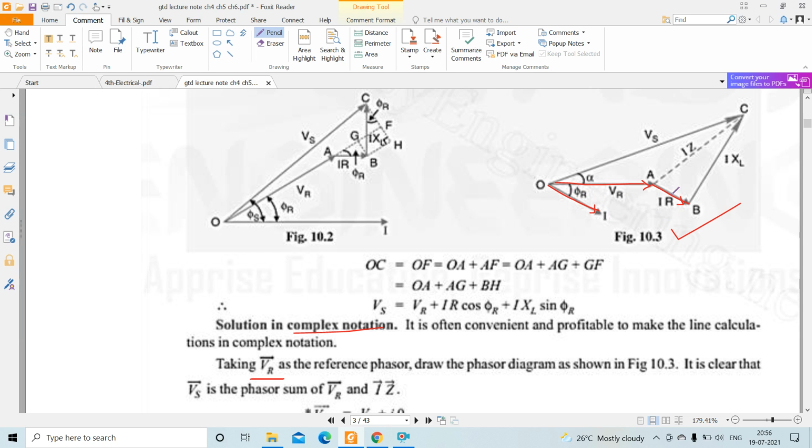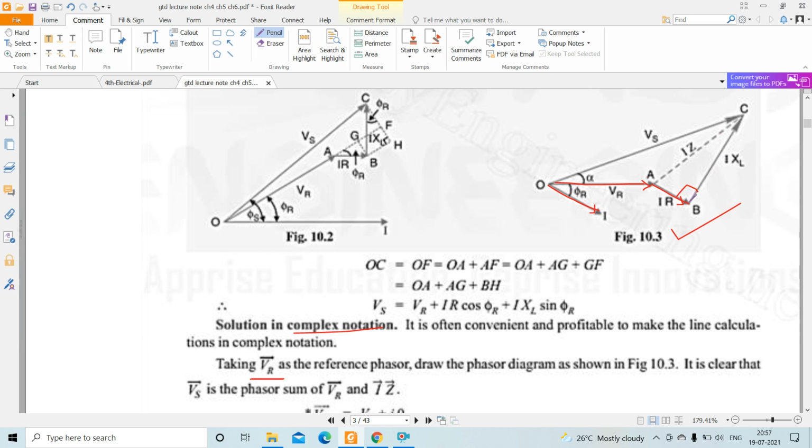Then IXL is what? Voltage drop across the inductor, and it is leading I by 90 degrees, or a right angle. So this line is making a right angle to this I line.